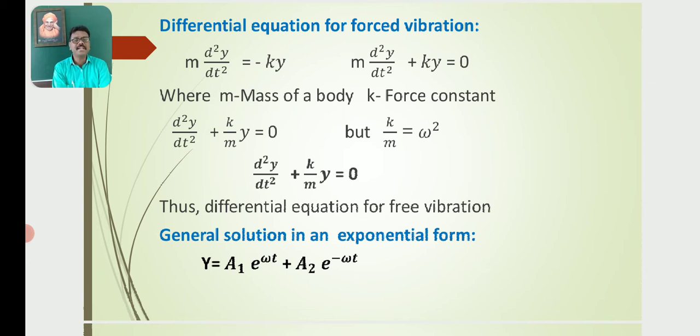Then what about the general solution for the above differential equation? The general solution in an exponential form is given by y is equal to a1 e to the power of omega t plus a2 e to the power of minus omega t. So this is the general solution in an exponential form for free vibrations.